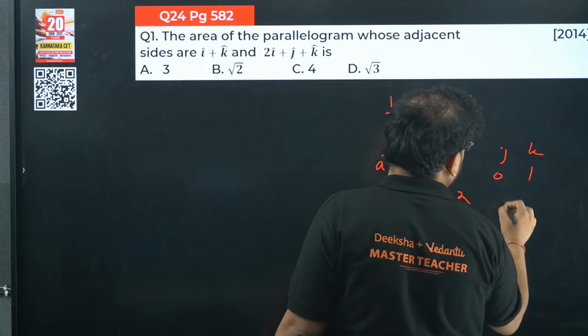If you solve, we'll have i for what? 0 minus 1, so this is going to be -1. For minus j, you're going to have what? Check here, 1 minus 2, again -1. And for plus k, you'll end up with what? 1 minus 0, so simply 1. So I'm getting here minus i cap plus j cap plus k cap as the value of A cross B.